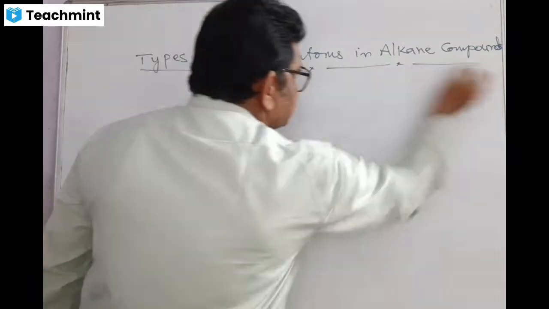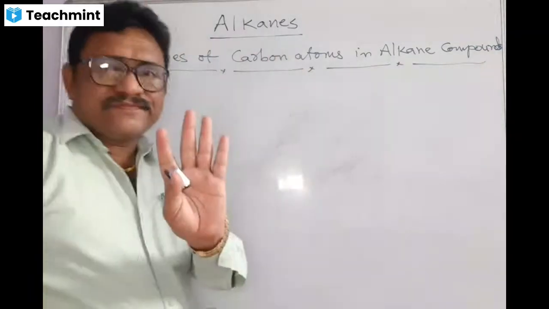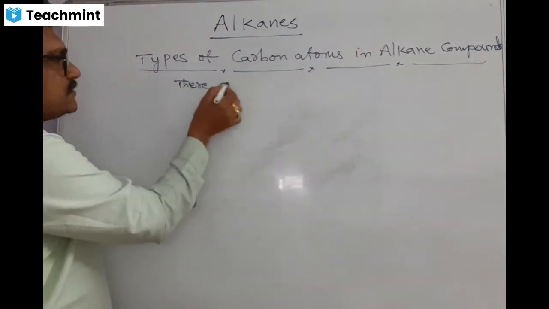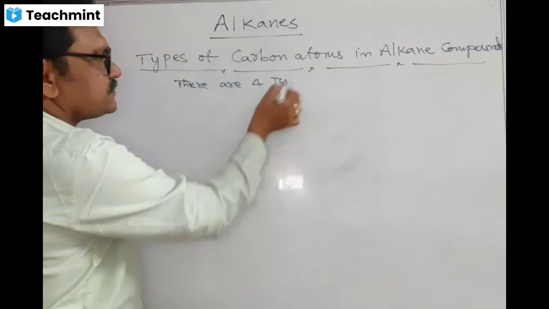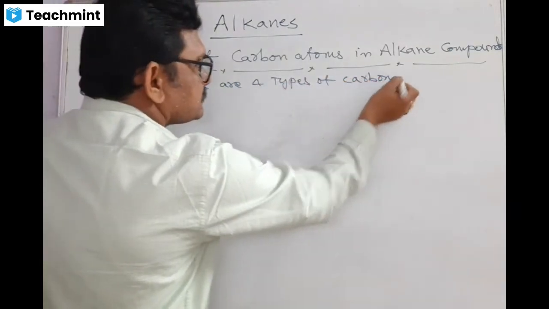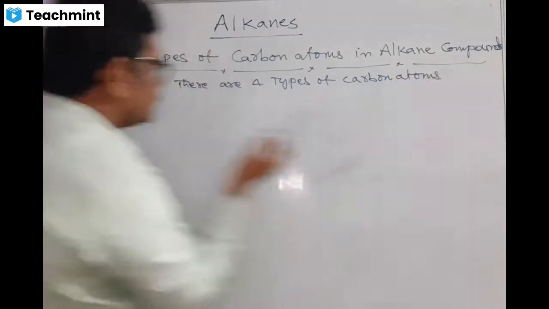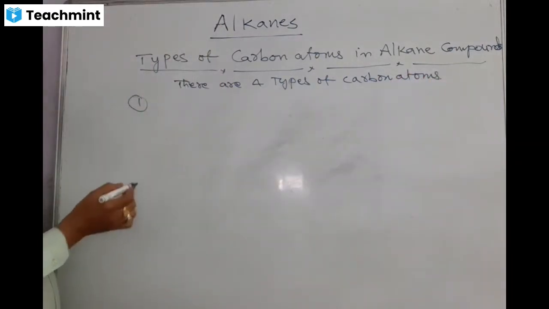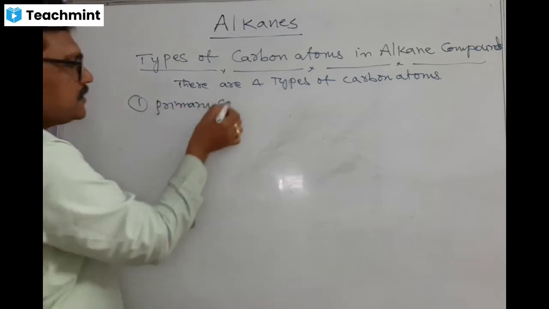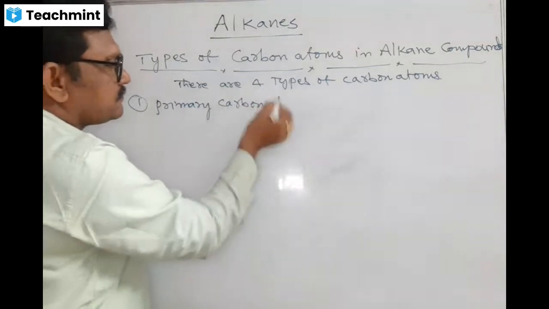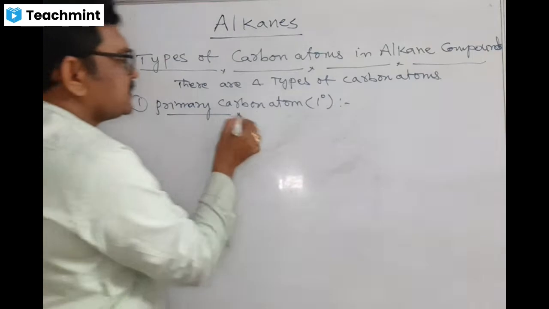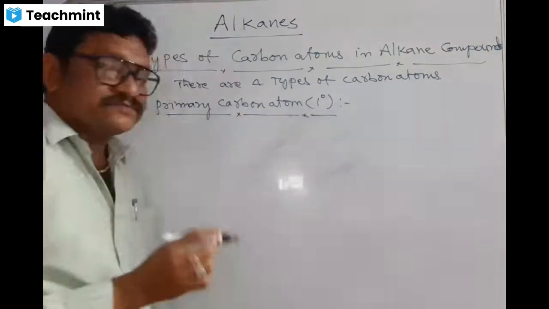Students, there are four types of carbon atoms. Here, the first one is primary carbon atom. It is represented with 1°.